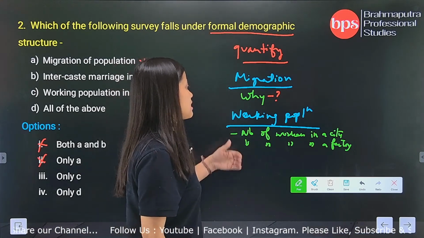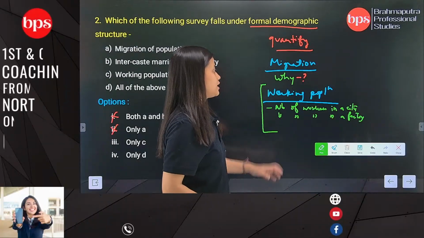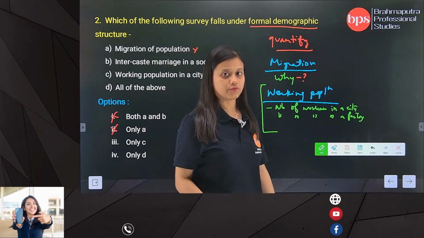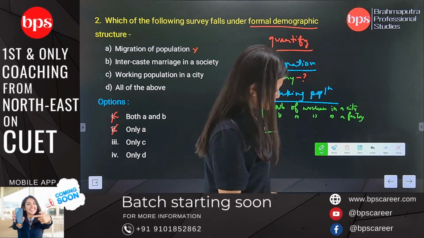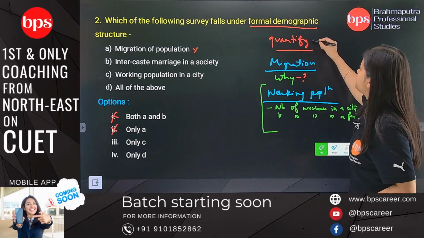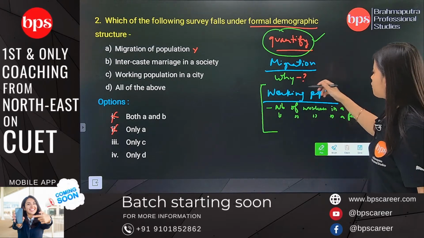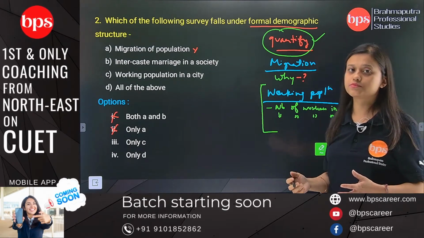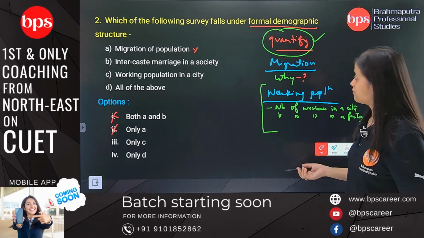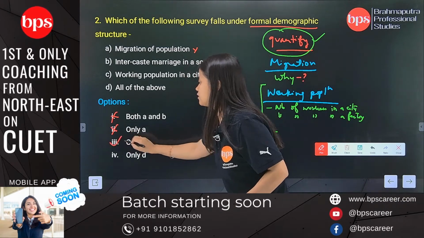Okay, so this is the kind of expression or statement which we can quantify. We can quantify the number of working population. Since formal demography is associated with the particular term called quantity, and since we know that working population can be expressed in a quantifiable manner, therefore we can say that working population is the correct one. So your option C will be correct.